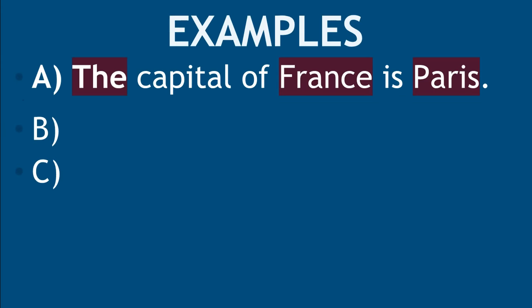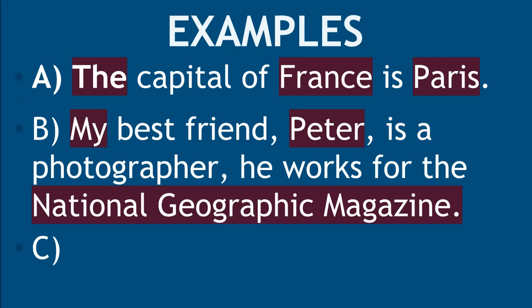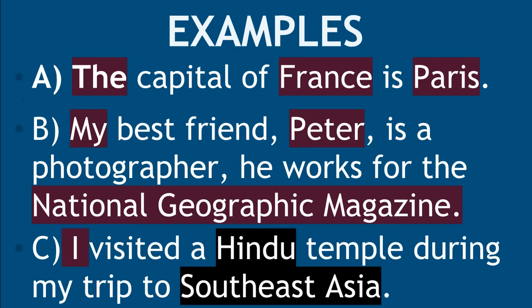So here are a few examples. A, the capital of France is Paris. You see capital at the beginning of the sentence, and France and Paris are the names of places. B, my best friend Peter is a photographer. He works for the National Geographic magazine. So starting the sentence with capital, Peter is a name, is capital, and National Geographic magazine is a company, an organization. So they also require capital.